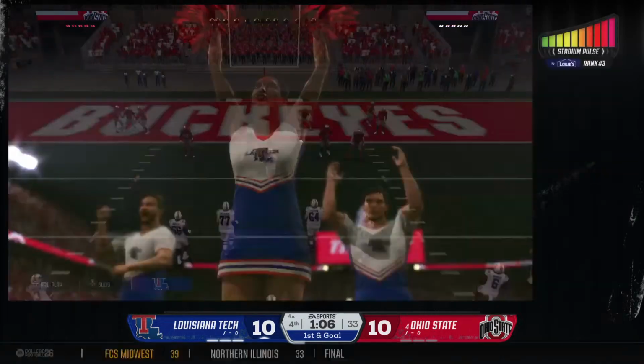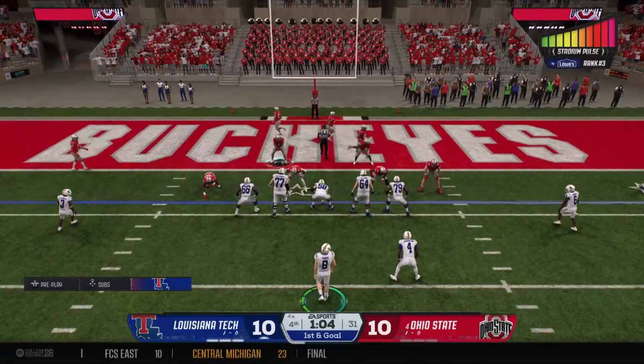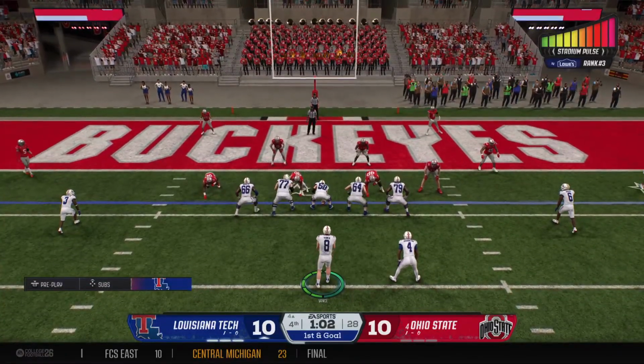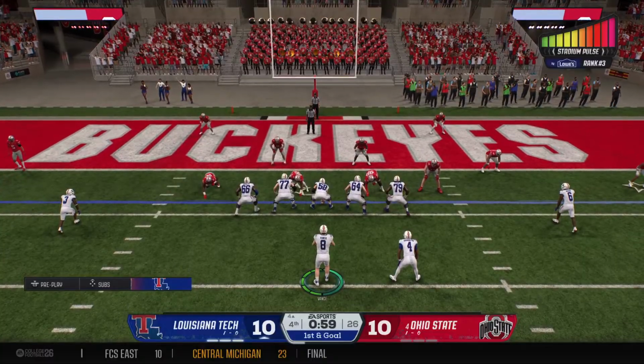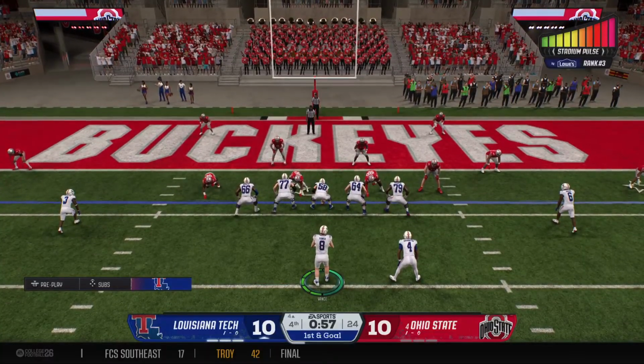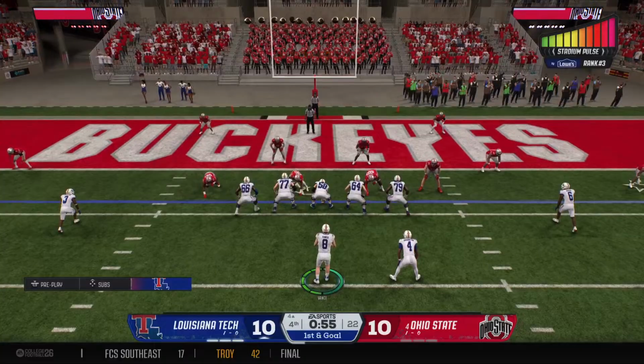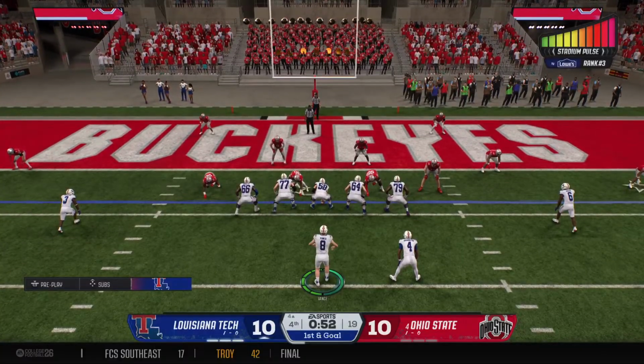How valuable is a tight end in the red area? Now they're set up with a first and goal. I love it. Find the big fella down in the red area. Big target, works the middle of the field, easier throws. Nice job by this offense, keeping it very simple.